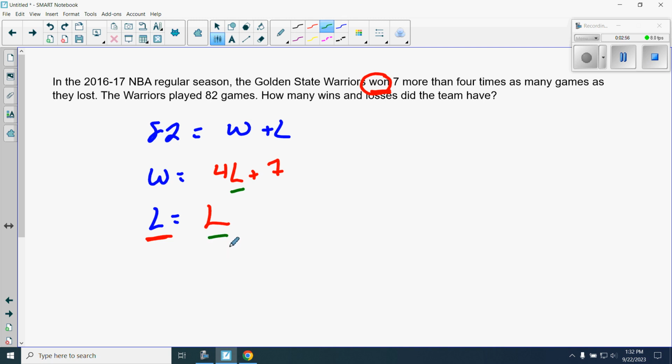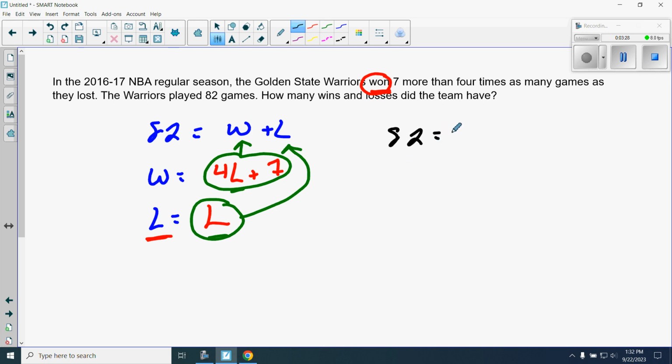And now if you look, I've got one variable. The wins are this guy. Let me back this up a little bit. I'm plugging it in there. The losses now are represented by L, and I'm plugging it in there. So now, over here on the side, I'm going to go ahead and solve this problem. Let's do it in black. So I have 82 is equal to their wins, which is now 4L plus 7. And realistically, I don't need the parentheses because I'm adding the losses to it.